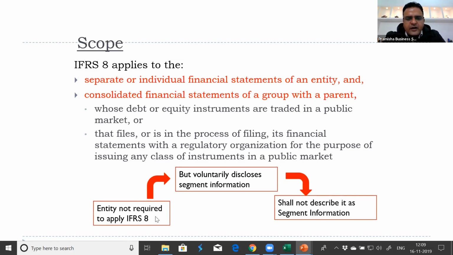An entity is not required to apply IFRS 8, but if they voluntarily disclose segment information, they shall not describe it as segment information. Segment information is only presented when it is required by the accounting standard. If someone presents that on their own without even requirement, that will not be considered as segment information.